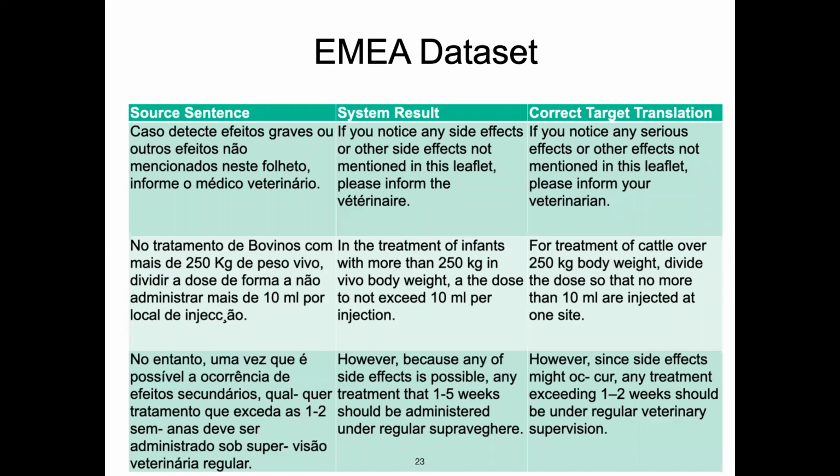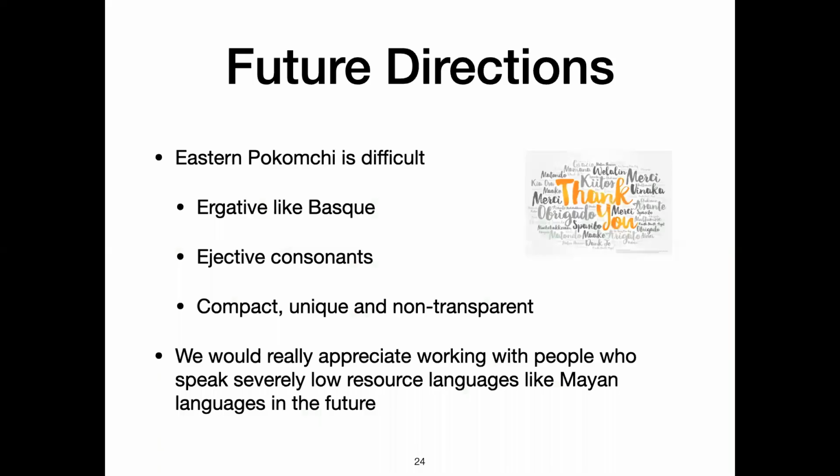And even though there are some situations, for example, infants and cattle, these are not translated very well. I think it's mainly because in the training data, cattle is actually not in the vocabulary. So that might cause the problem. And in the future, we would like to work with native speakers who speak the low resource languages, for example, the Mayan language, Eastern Pokomchi. And thank you so much for your time.